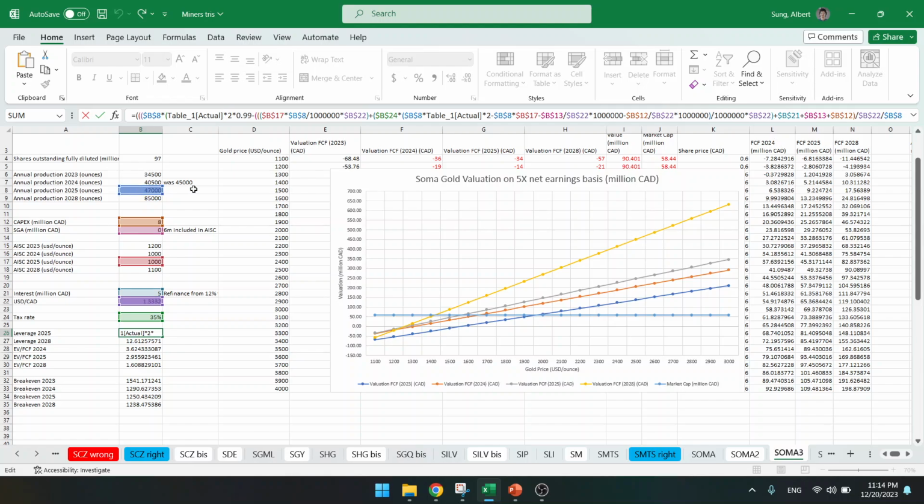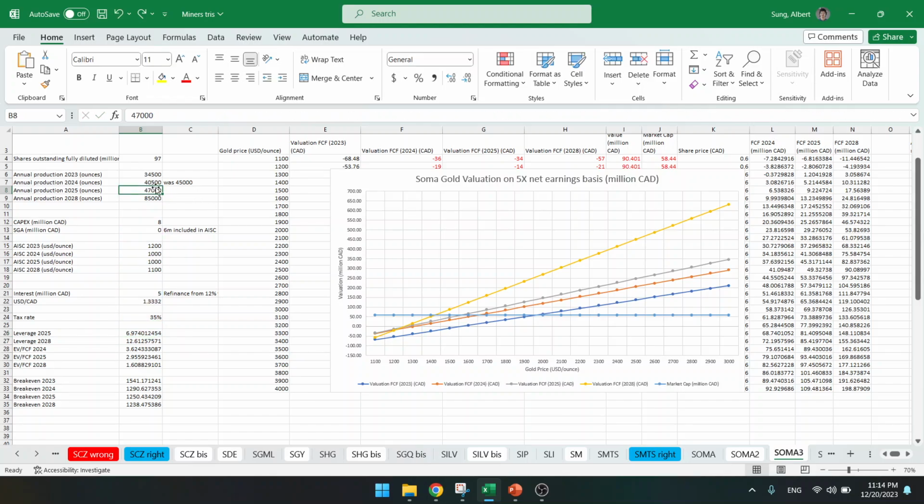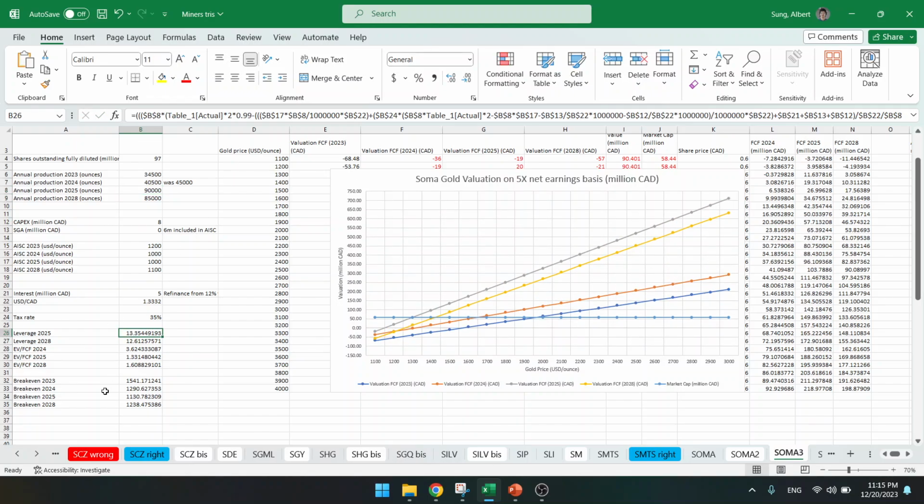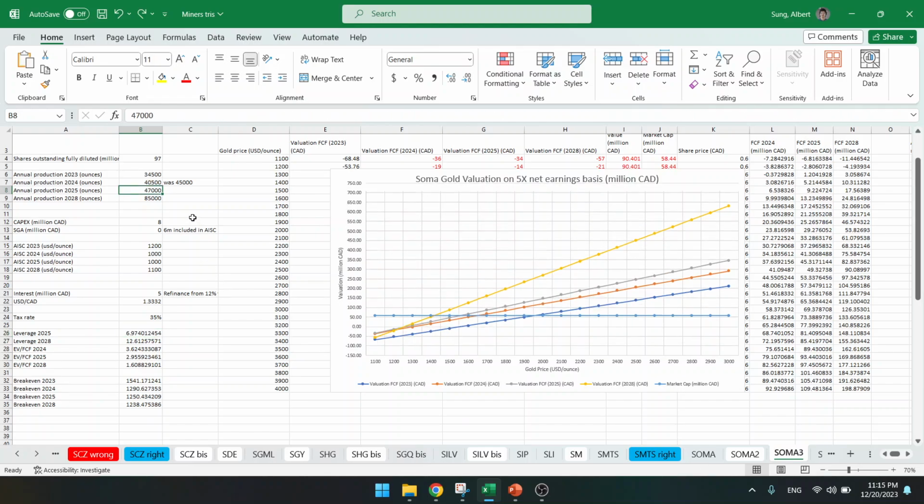Production. Production is extremely important for leverage. If production of Soma Gold doubles, and look at this number, 7 leverage. If this doubles to 90,000, what happens to the leverage? The leverage doubles to 13. So in order to grow a company and its market cap, we need production. If production goes up, then you will get more leverage to the gold price. That's very good for any company. You want production to go up.